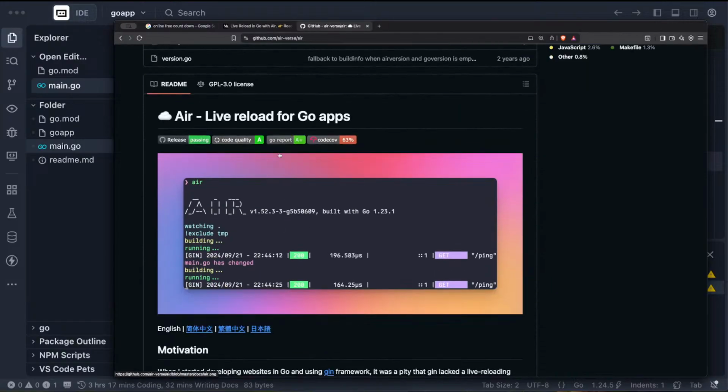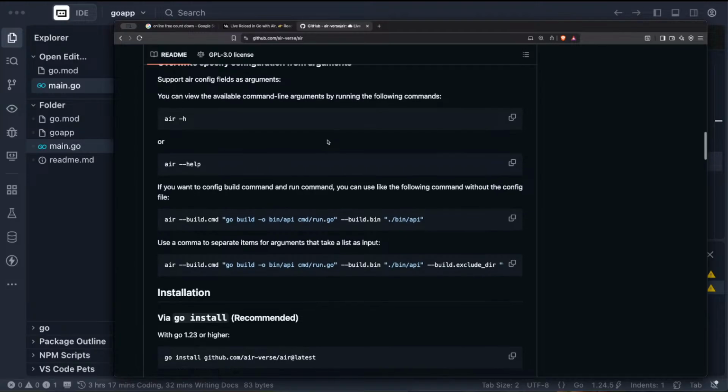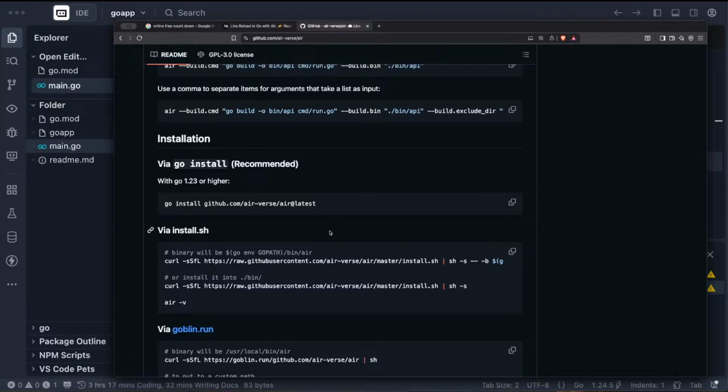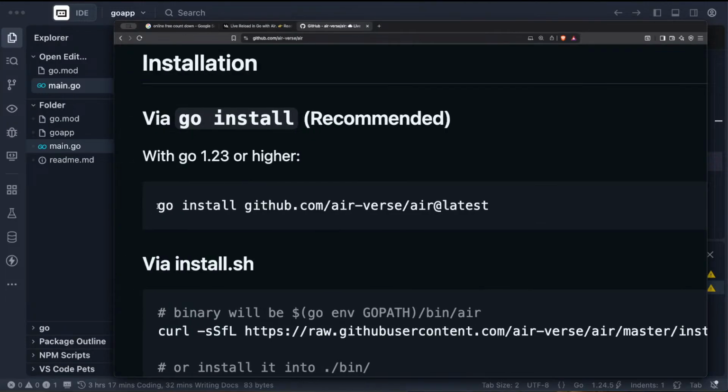So this is what we want to install. Live reload for Go apps. Like it reloads your app as you run some stuff. Of course, we're going to see the process and everything. So this is how to install it. Very easy. And this is not just how to install air. This is how to install any package you have out there. So I'm going to show you the format. It's just saying go install this guy. Go install this guy.